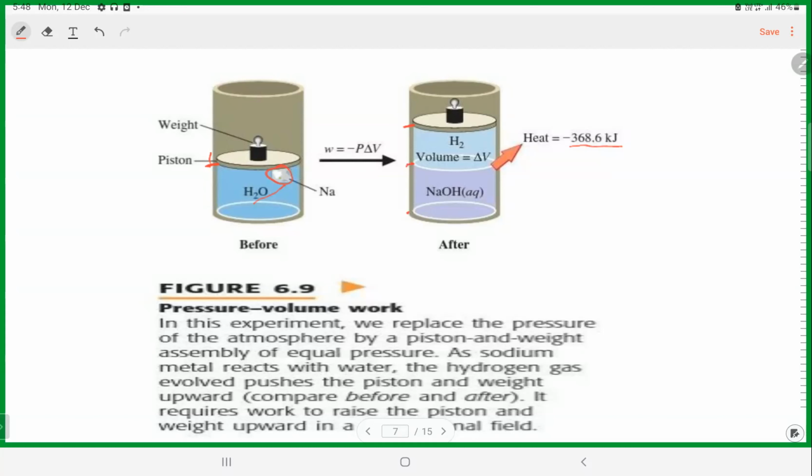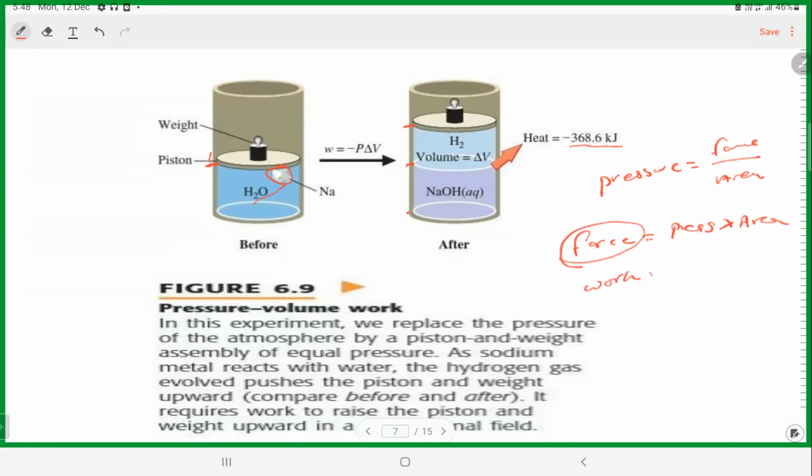Now, we know that pressure is equal to force by area, so force is equal to pressure into area. Am I right?